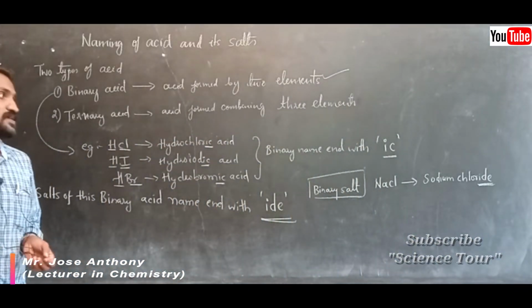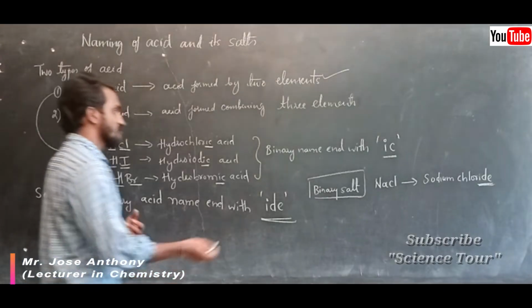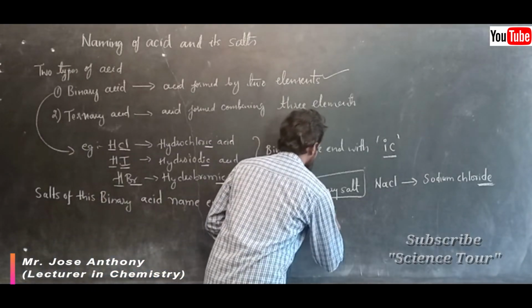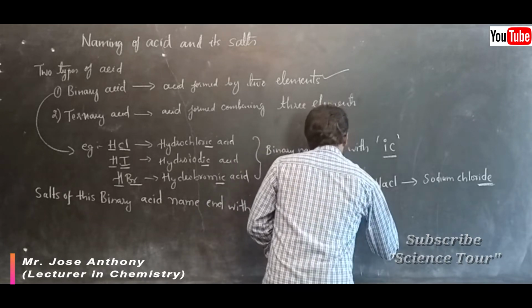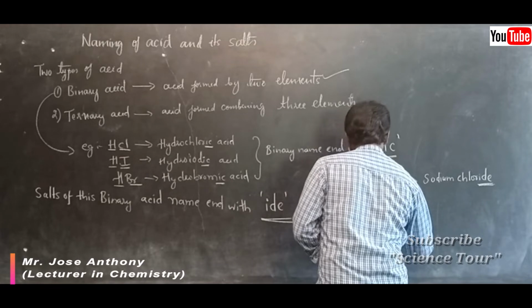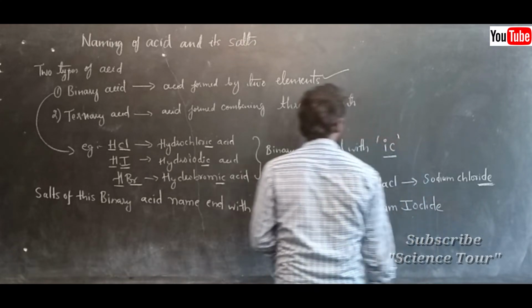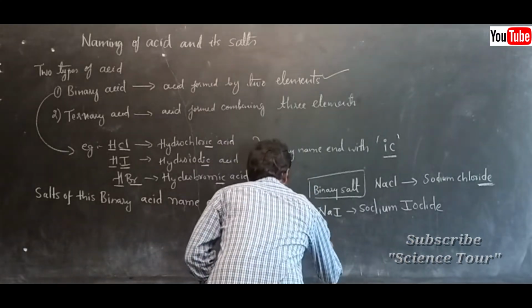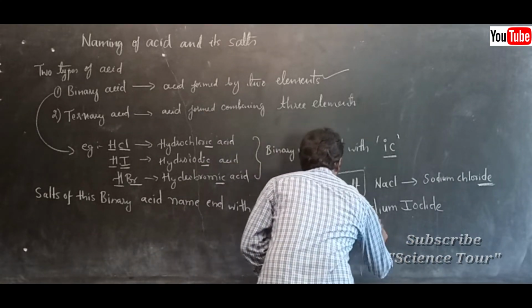Understood? And one more example, sodium iodide. Next, sodium bromide.